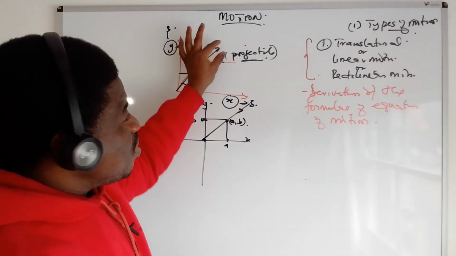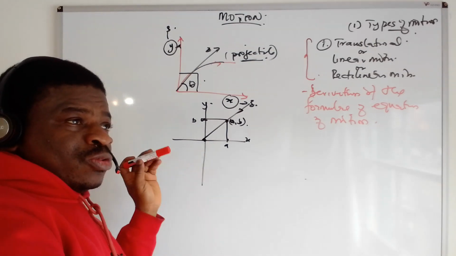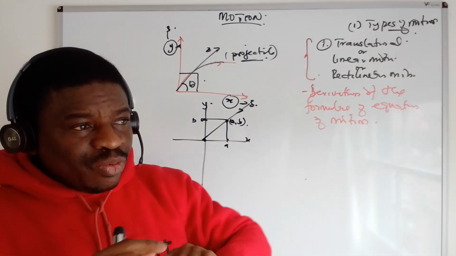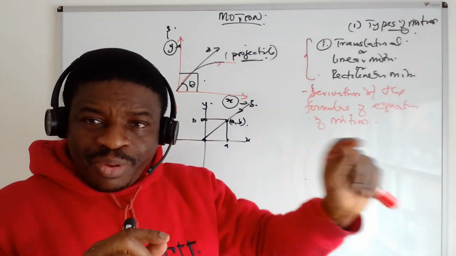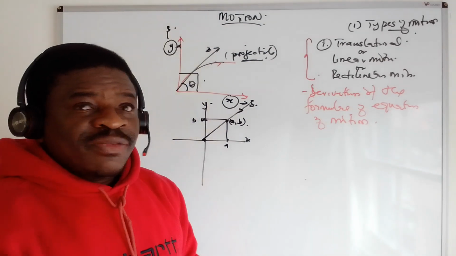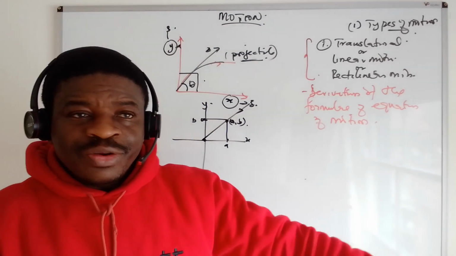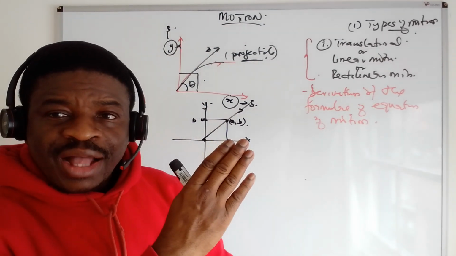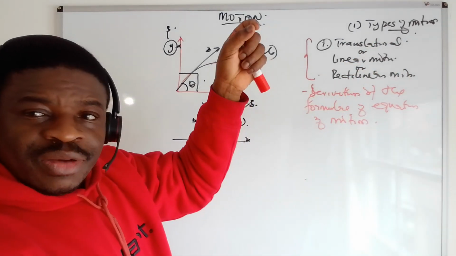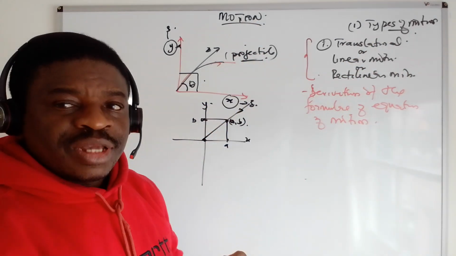And three, it can be along both axes, when you fire a bullet. The bullet will go in a parabola, in a projectile. It's not going directly vertical, it's not going directly horizontal, but it's going at an angle in such a way that it's going along the y-axis and also along the x-axis.